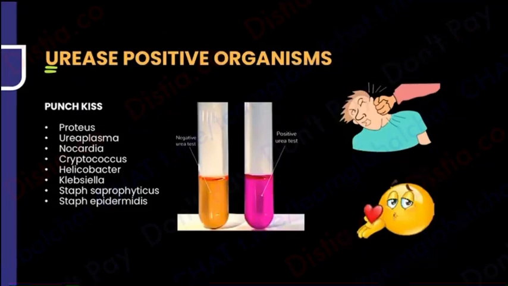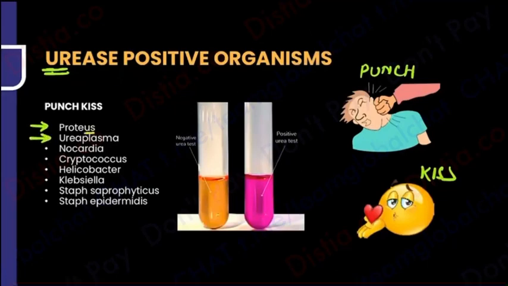Okay, so what is happening in urease? You are going to get a punch, and followed by a punch, you will get a kiss. So the mnemonic for urease is punch kiss. What is punch kiss? Let's get going. P for, like I told you, Proteus. The Proteus ends with us, so urease. Then U for Ureaplasma, common sense. N for Nocardia. C for Cryptococcus, again has urease, US in the end.